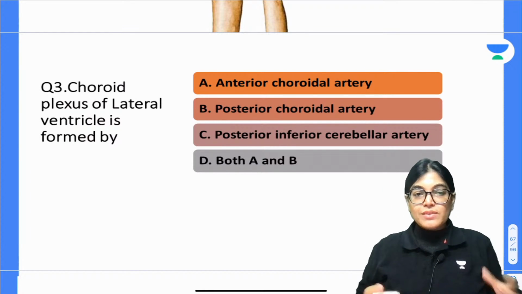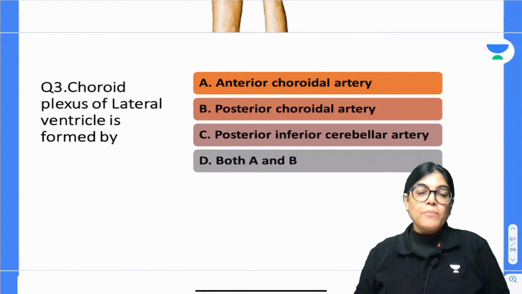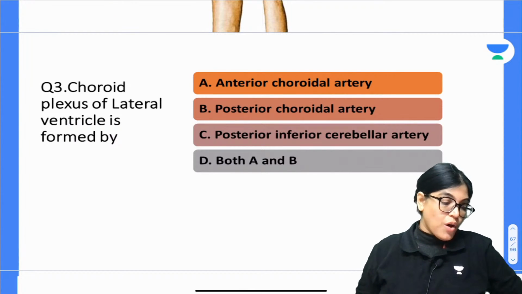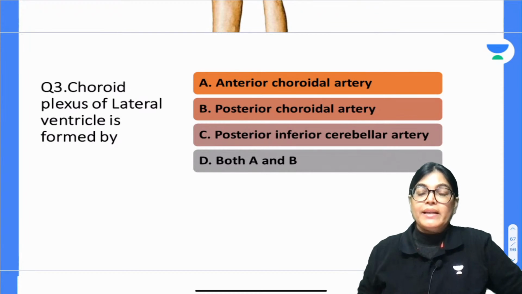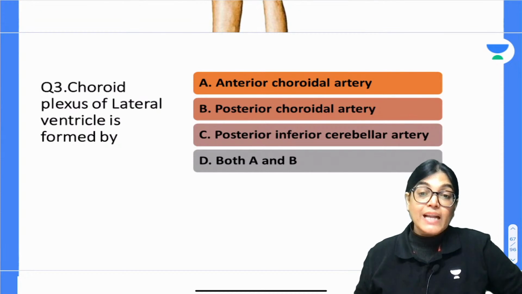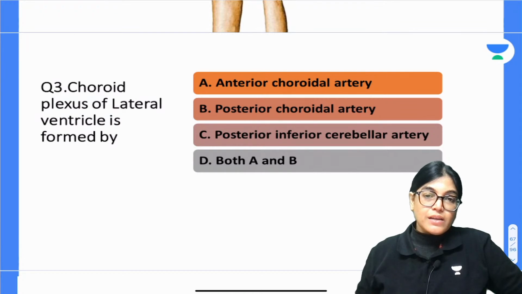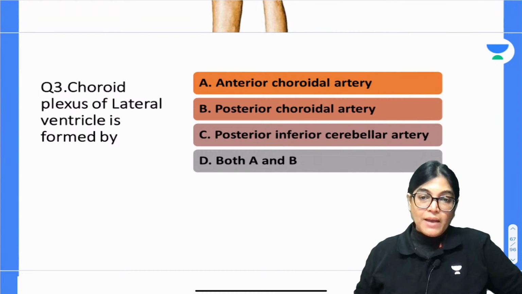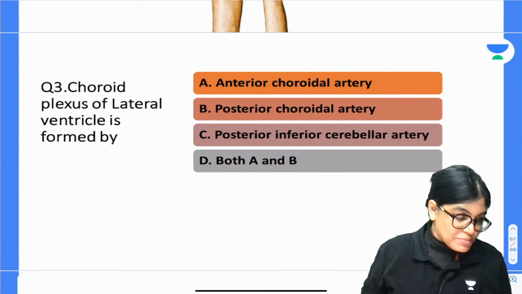Choroid plexus of lateral ventricle is formed by which of the following components, or which is the arterial source for the formation of choroid plexus, which is located in between the layer of pia mater, the pial sheath, which also has the ependyma attached to it. So mark the correct answer.